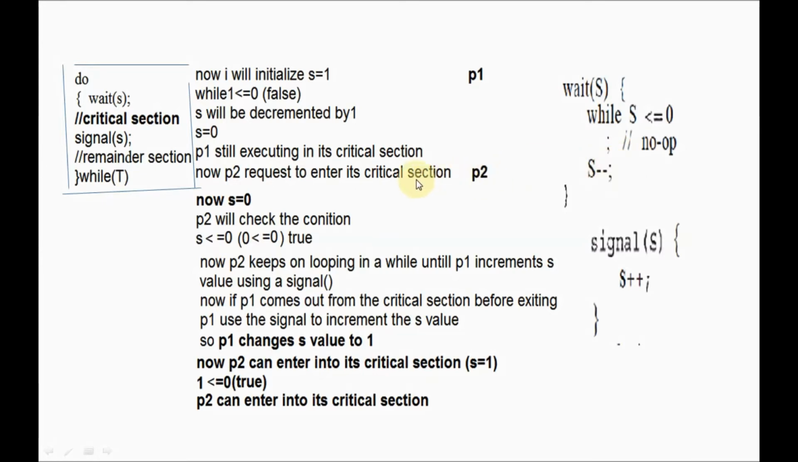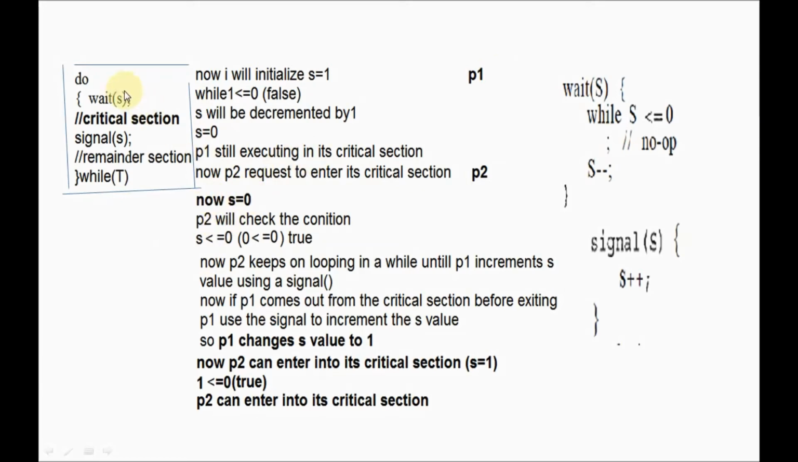Now at the same time P2 will request to enter into its critical section. Now we will see whether P2 will be allowed to enter into its critical section or not. Now what is the value of s? S is 0 because s value is changed from 1 to 0 by P1.